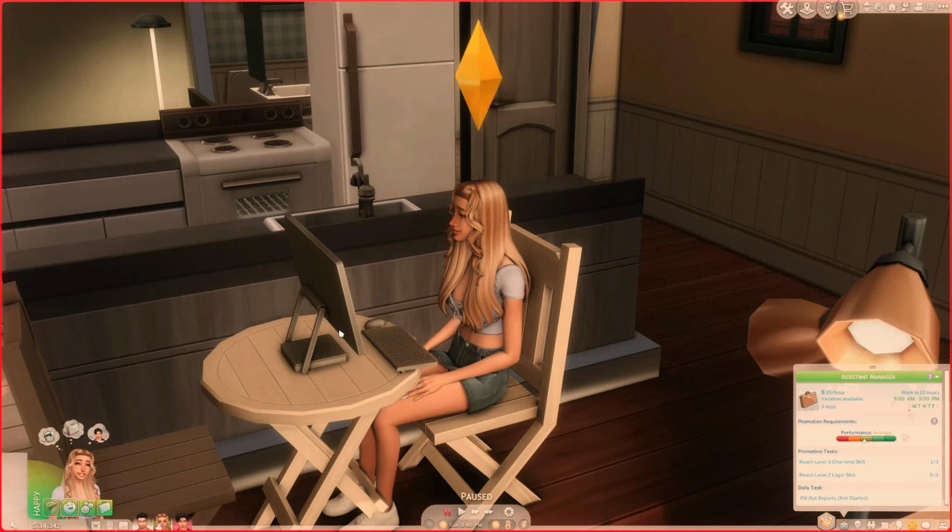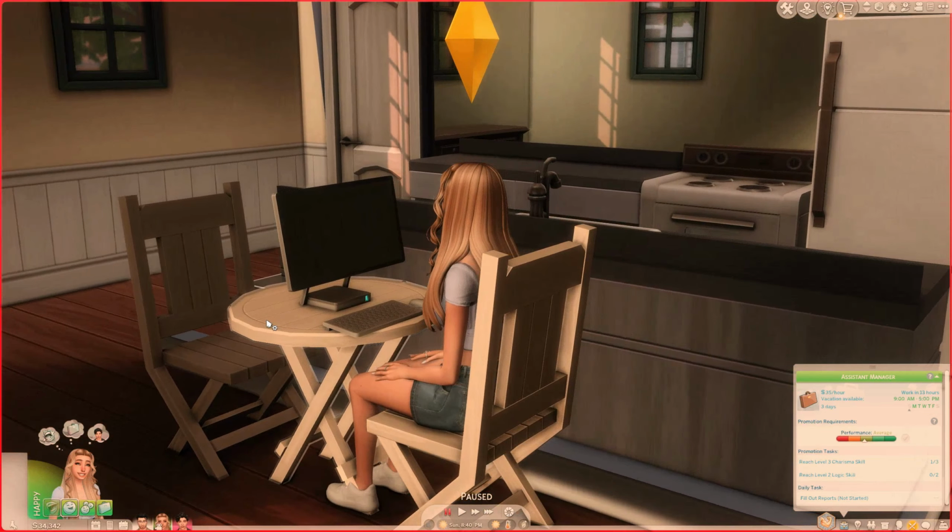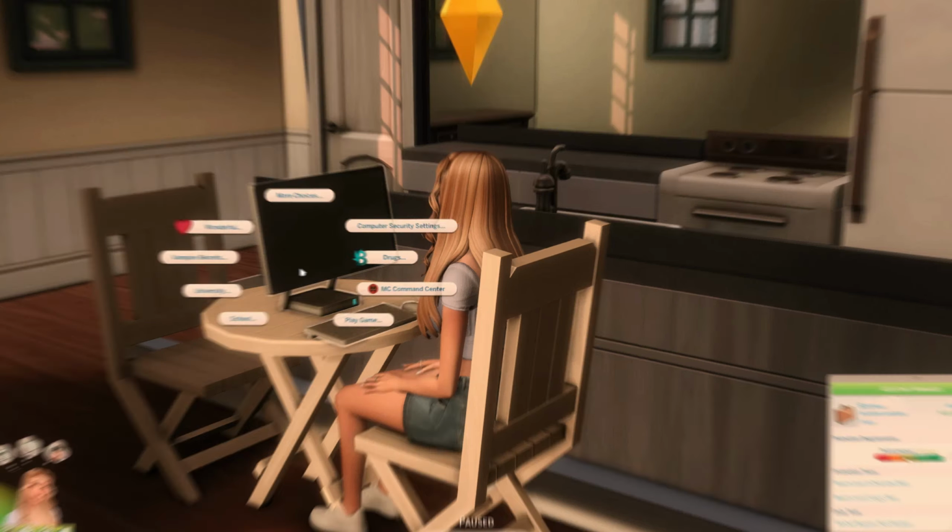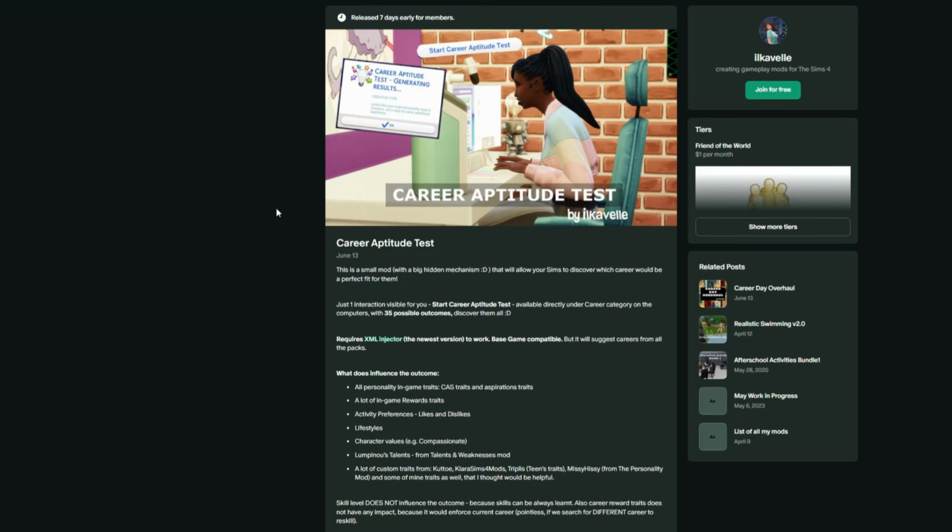The last mod I want to talk about is another career one. I actually didn't realize I'd gotten this many career related storytelling things, but this is a really cool mod called a career aptitude test. This is by Ilkavel, who is an amazing modder, and what it does is you can do a career aptitude test, which is basically like a real life career aptitude test.